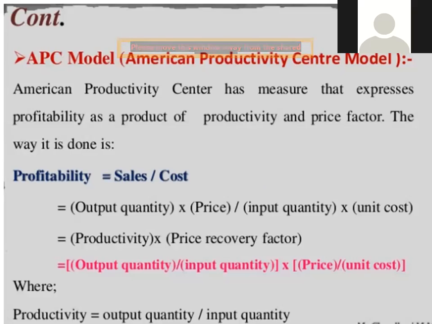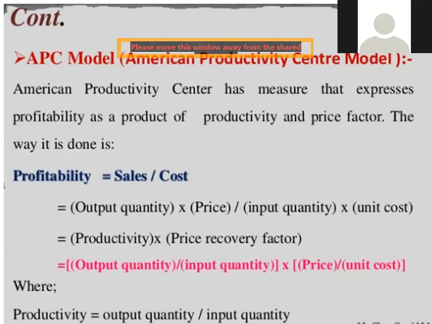The profitability is equal to sales upon cost. And output, you may say it as output quantity into price upon input quantity into units. How many units we are going to sell? By putting these values of sales and cost, we will get output upon input, output quantity upon input quantity.